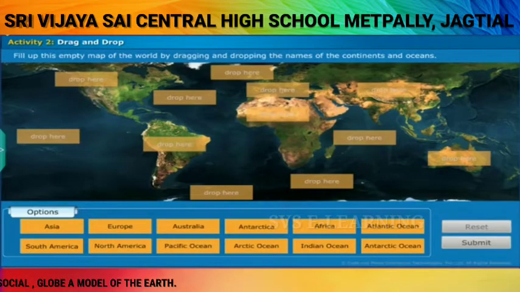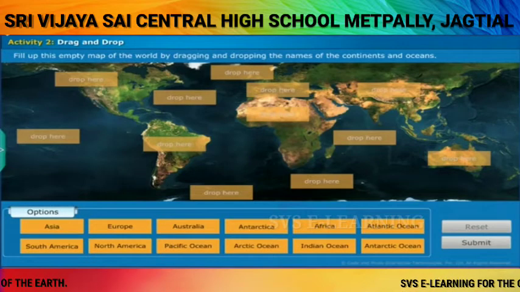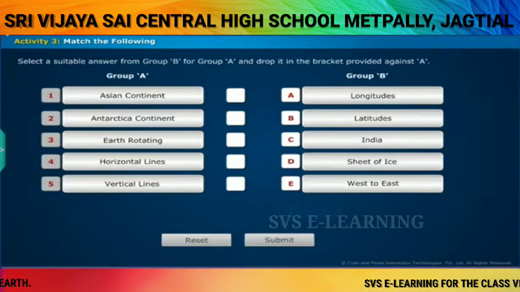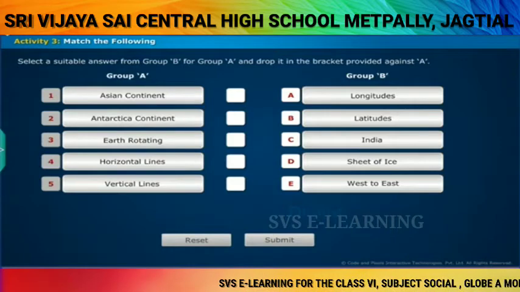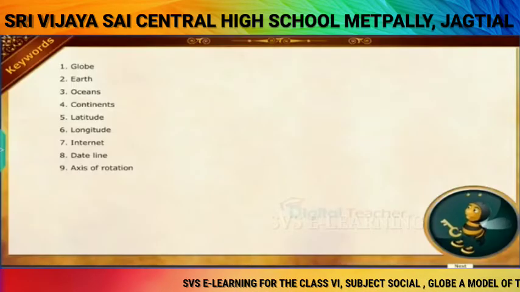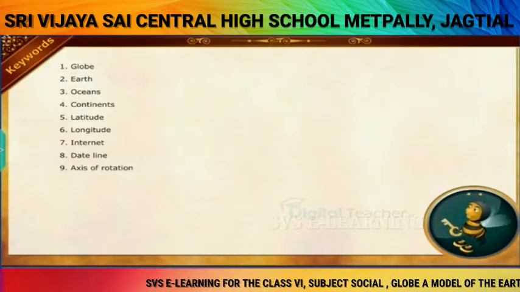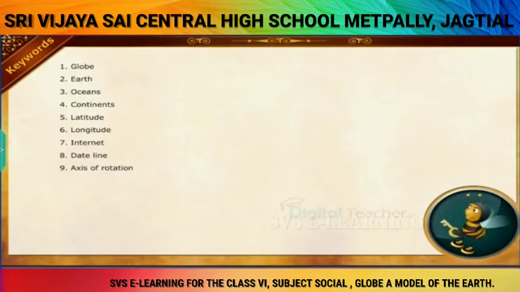Fill up this empty map of the world by dragging and dropping the names of the continents and oceans. Let us do an activity on match the following. Select a suitable answer from Group B for Group A and drop it in the bracket provided against A. Keywords. List of keywords are shown on the screen.